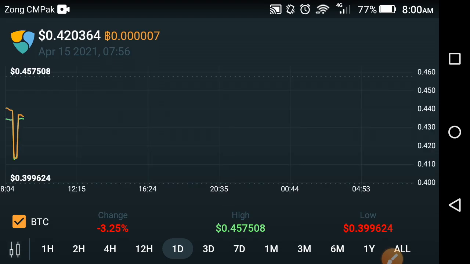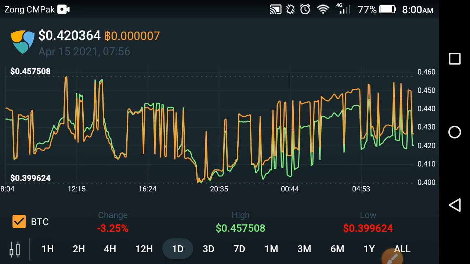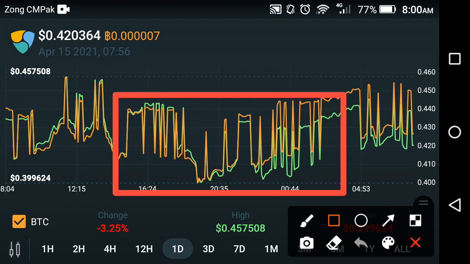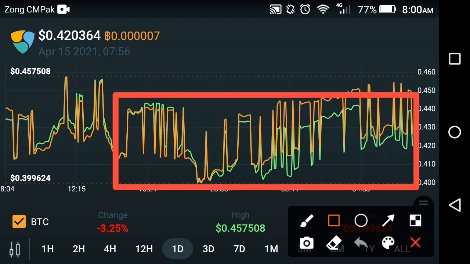As their jumping occurs in XEM, their falling also occurs. So friends, what an unbelievable change occurred in XEM coin in the last 1 day. I can't believe this, and I'm very excited to look at the chart of XEM coin. What's this? I don't know what this is.